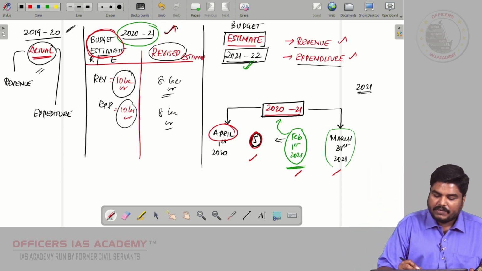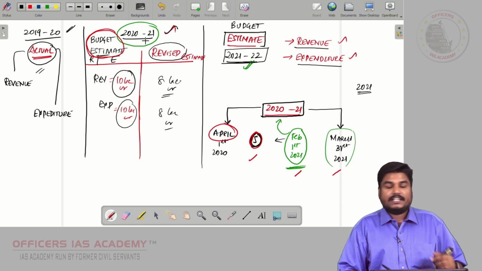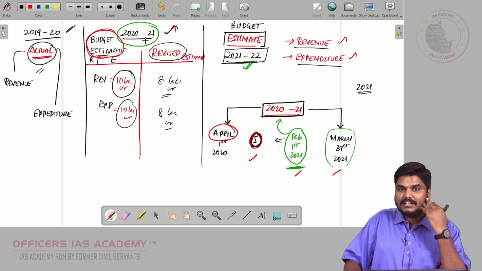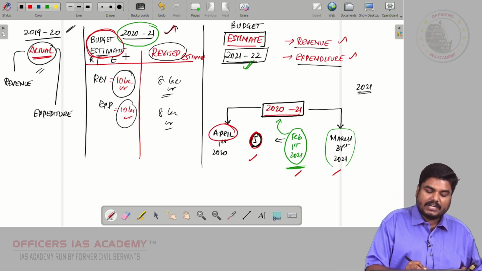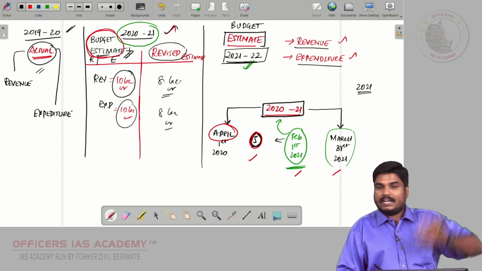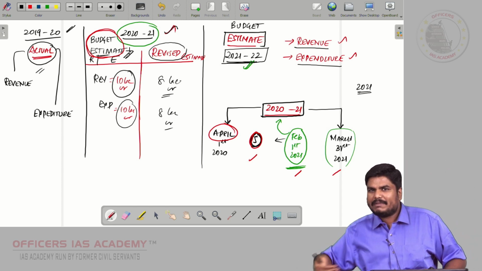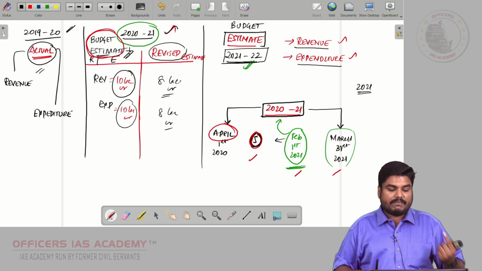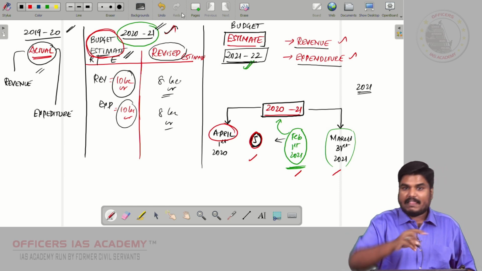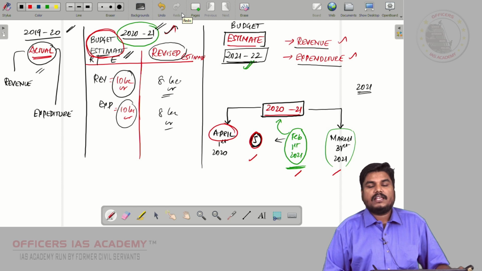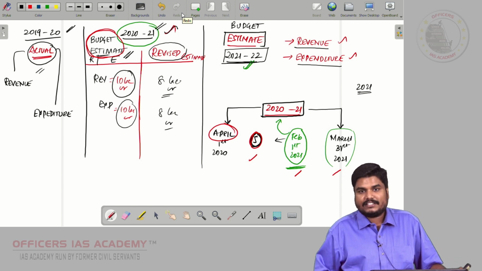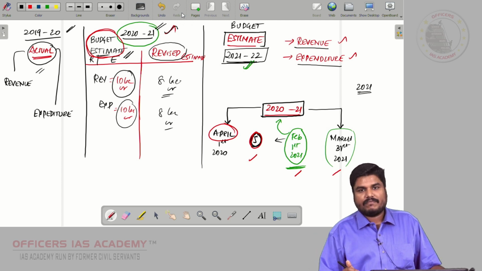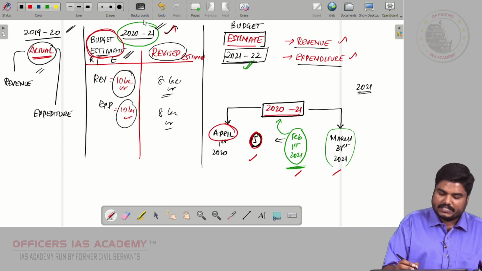Now coming to 2020-21, here the actual data for the entire 12 months is not available. So what does the finance minister do? The finance minister takes the budget estimate of 2020-21 and, based on the 9-10 months trend, will be revising the budget estimate of 2020-21, and that will be mentioned as revised estimates. Based on these data, the 2021-22 budget figures will be arrived at. Right friends, I hope you are able to understand.